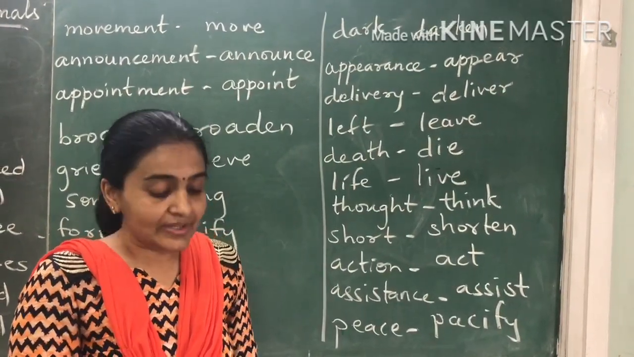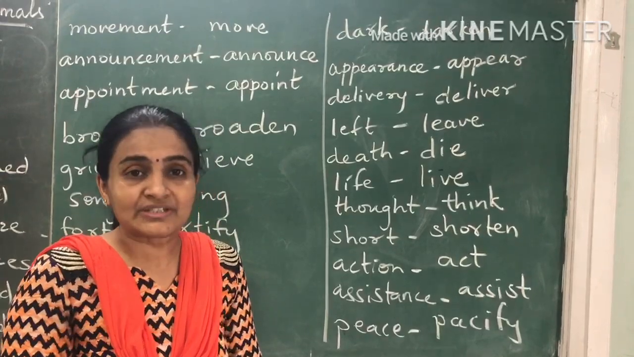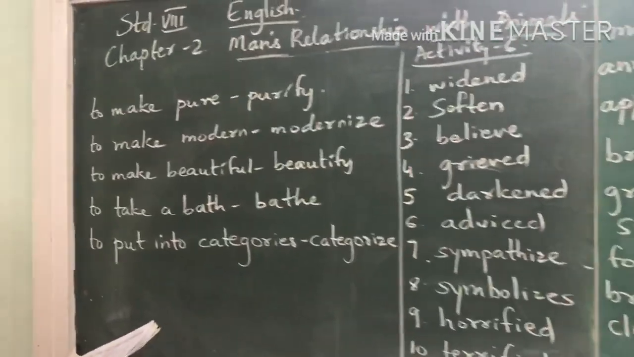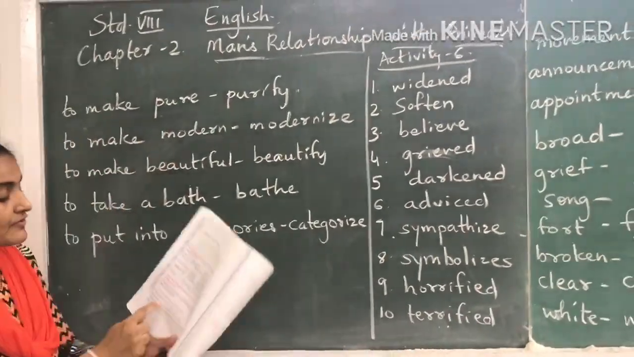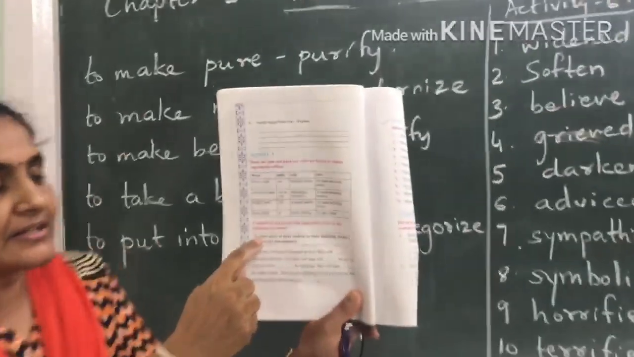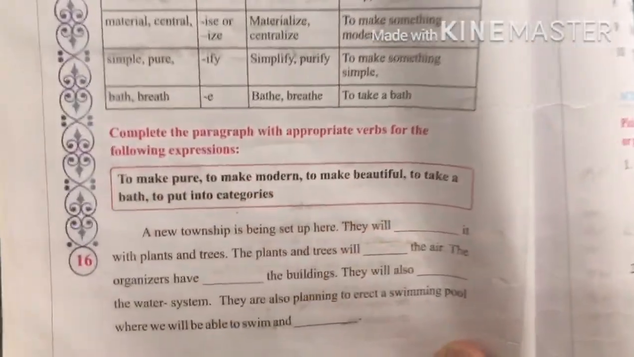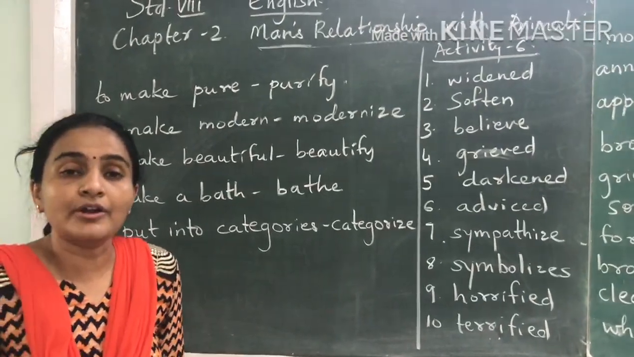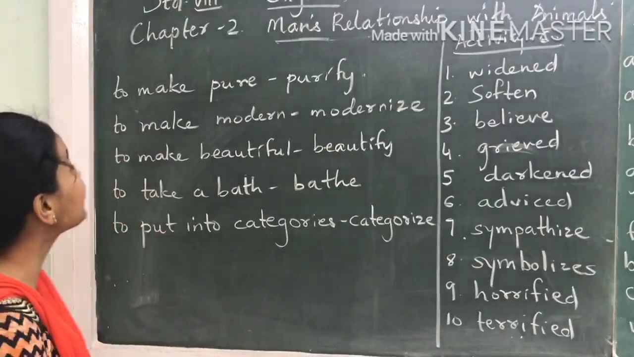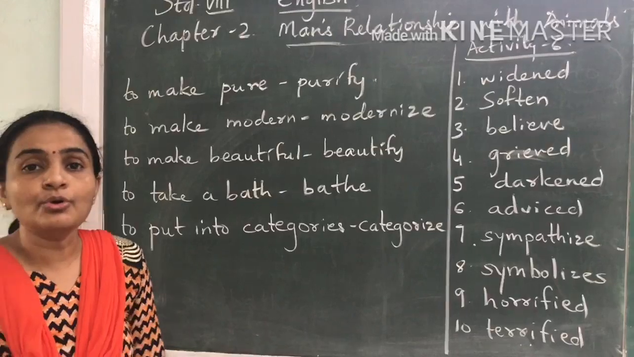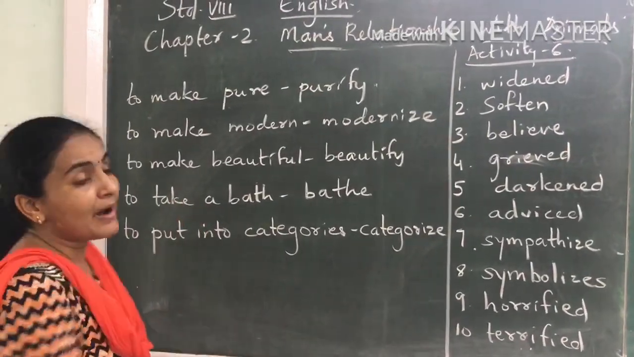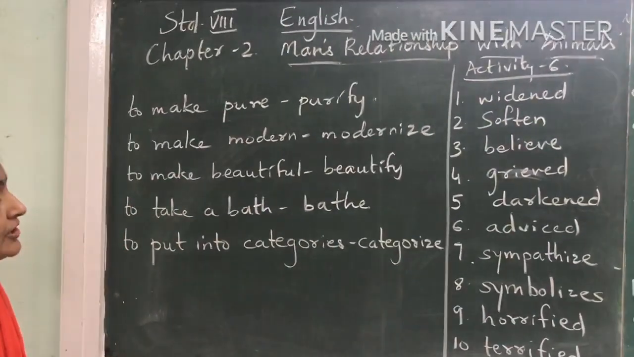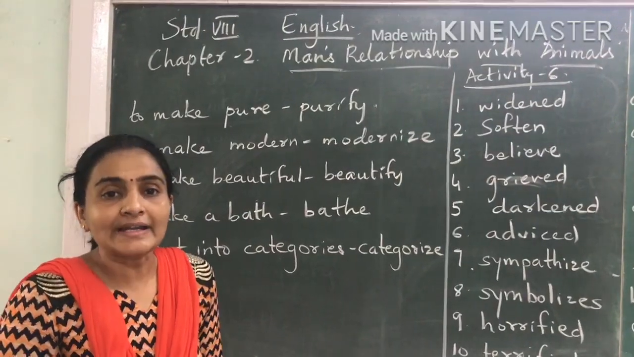Moreover, there is one exercise in your textbook, page number 16. There are some fill in the blanks accompanied with it. Over here it's written, to make pure. If you look at the box over here, it's written to make pure. So to make pure means what? To purify. To make something modern, we call it to modernize. To make something beautiful, to beautify. To take a bath, so it will be bathe. It is called bathe. To put into categories, to categorize.